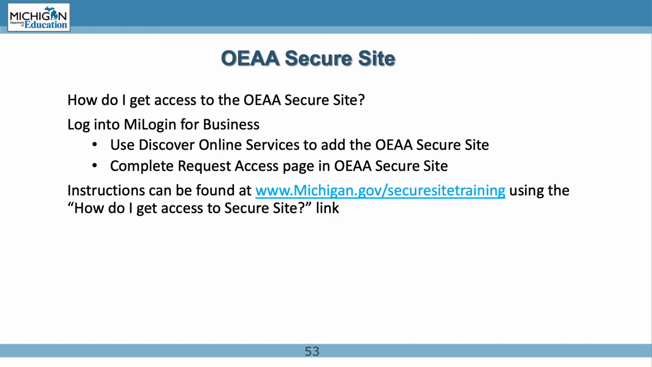You will need to add the OEAA Secure site service to your home page. Use the Discover Online Services at the top right to add the OEAA Secure site if you do not already have access. You will be prompted to complete the Request Access page. For complete directions, go to michigan.gov/securesitetraining and click How do I get access to Secure site.